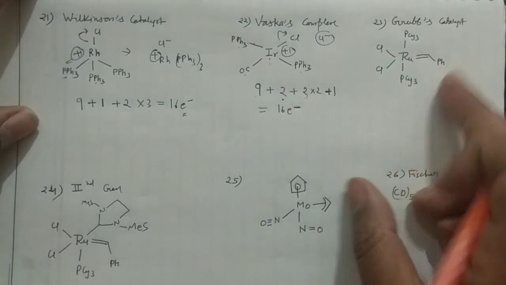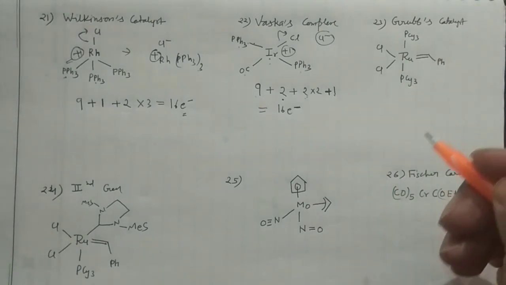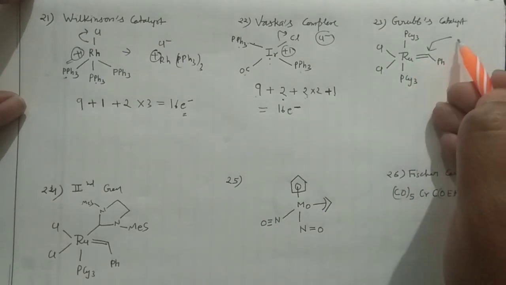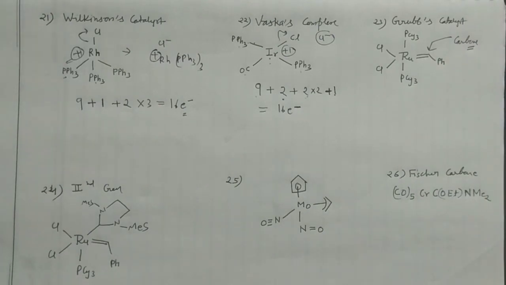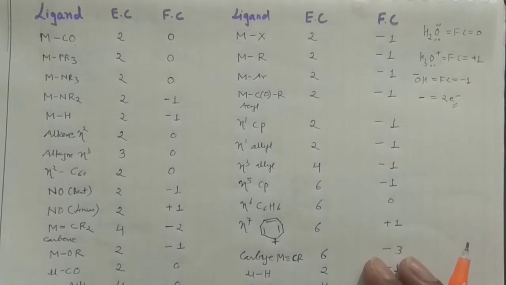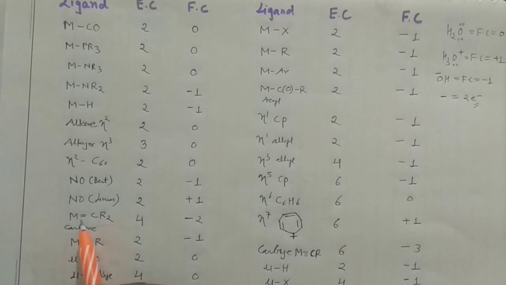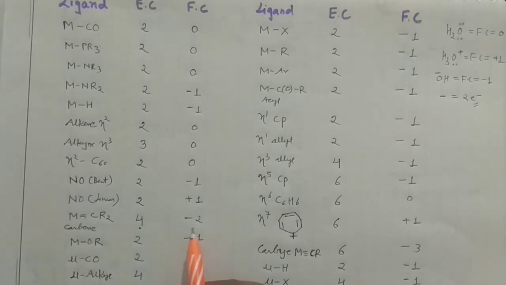Then your Grubbs catalyst, and I think it is the first generation catalyst. This problem is very important. This is your carbene. Now you have to see where the carbene is and how many electrons it will give. Whenever a carbene is there, it will give you 4 electrons, and a -2 charge is present over there.